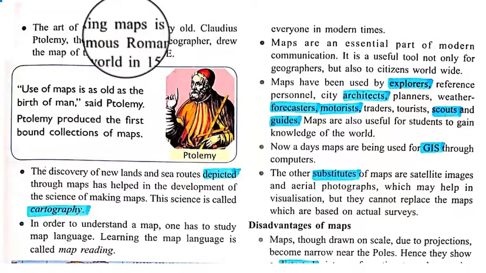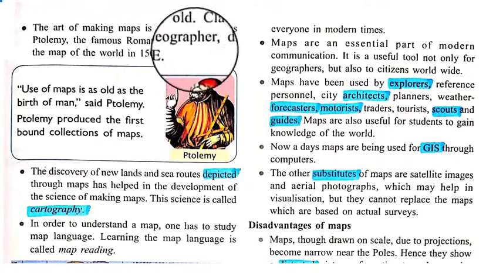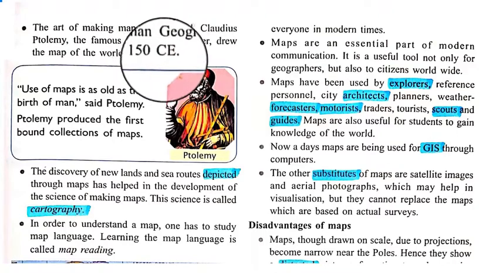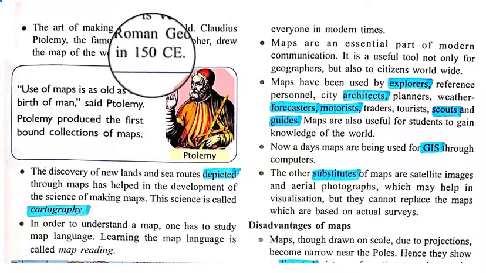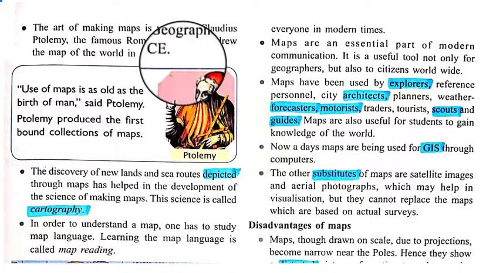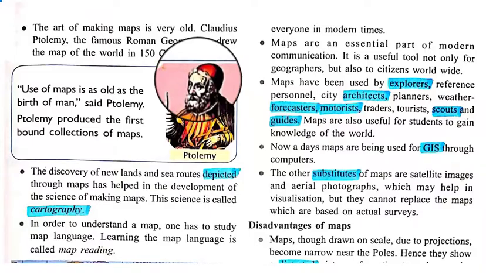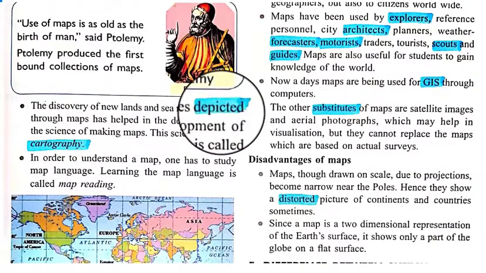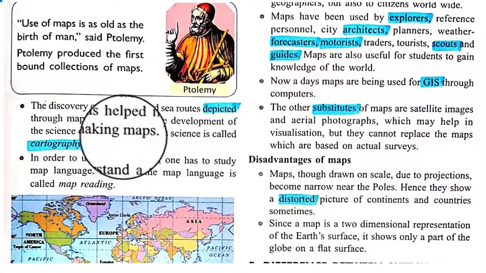The art of making maps is very old. Claudius Ptolemy, the famous Roman geographer, drew the map of the world in 150 CE. The discovery of new lands and sea routes depicted through maps has helped in the development of the science of making maps.